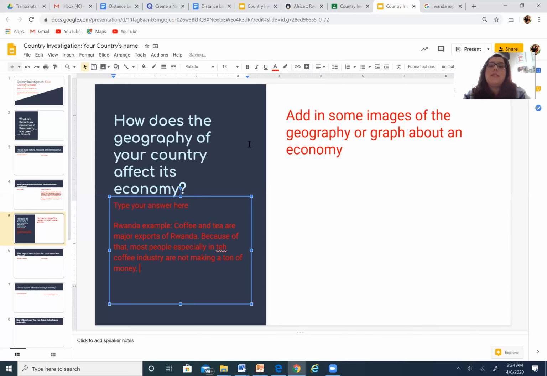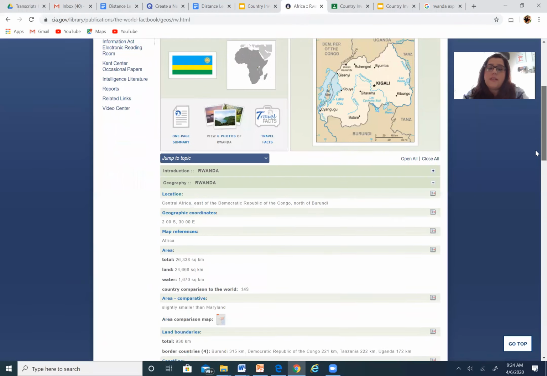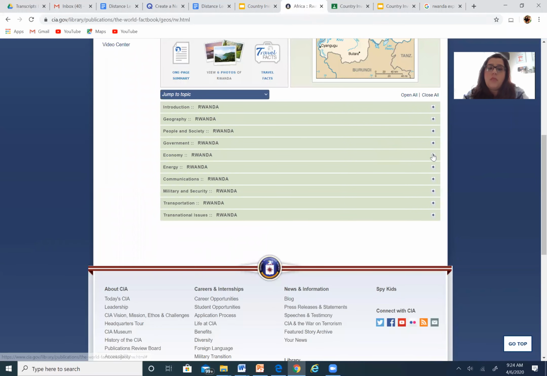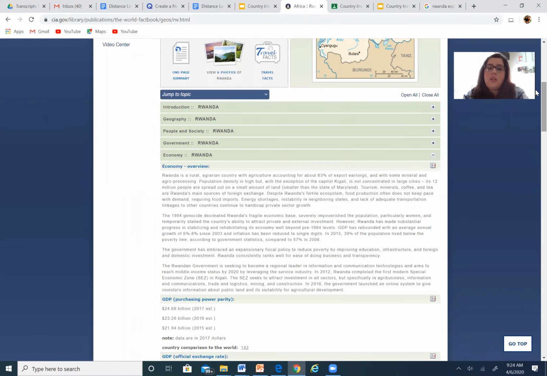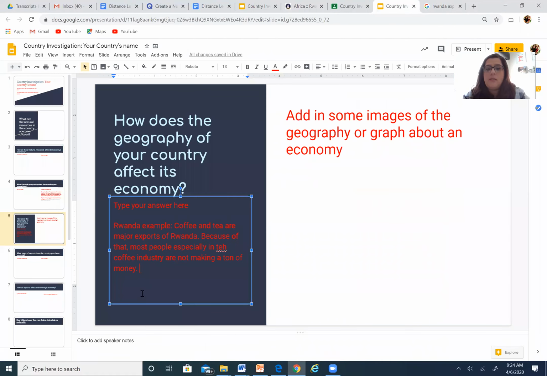And I know this because if I was to go back to my CIA World Factbook page and look at the section that talks about the economy, I'm going to see that my GDP per capita, per person, and this is from a couple years ago, is only $2,100, which in the United States, we know that the GDP per capita is around 50 grand, right? So that's a vast, vast gap of income or money that this country per person is able to spend, okay?